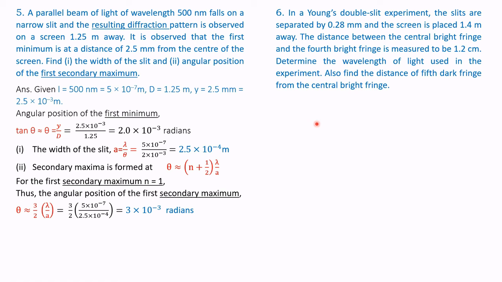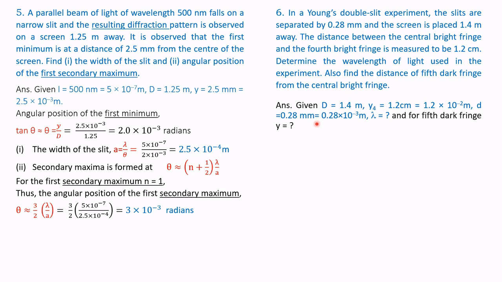So therefore, we have to calculate two things. One is the wavelength and the second is the distance of the fifth dark fringe. Other parameters are given, and we have to recollect the formulae applicable in this problem. Let us do it. Answer.